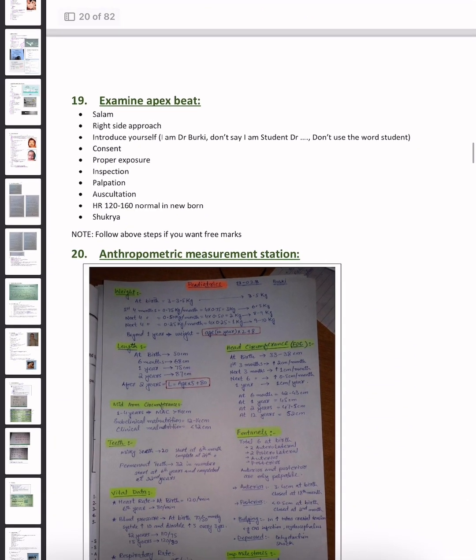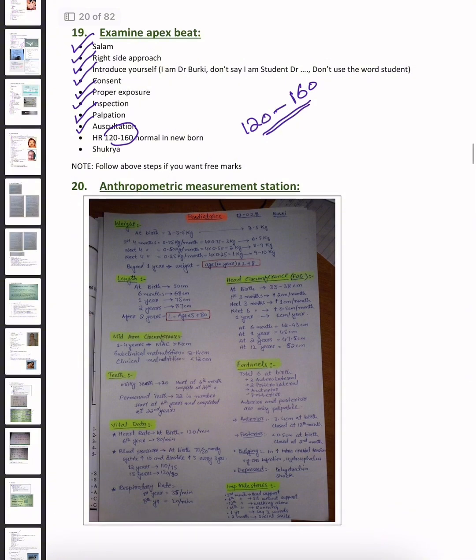Okay. If a command is given, examine the apex beat, then the steps will be the same. First say greetings, then right side approach, then introduce yourself, then take consent, then properly expose the patient, then inspect the patient, then palpate, then auscultate. The heart rate in newborn is 120 to 160. You must remember this figure, that the heart rate in neonates or newborn is 120 to 160. Say thanks, cover the patient.